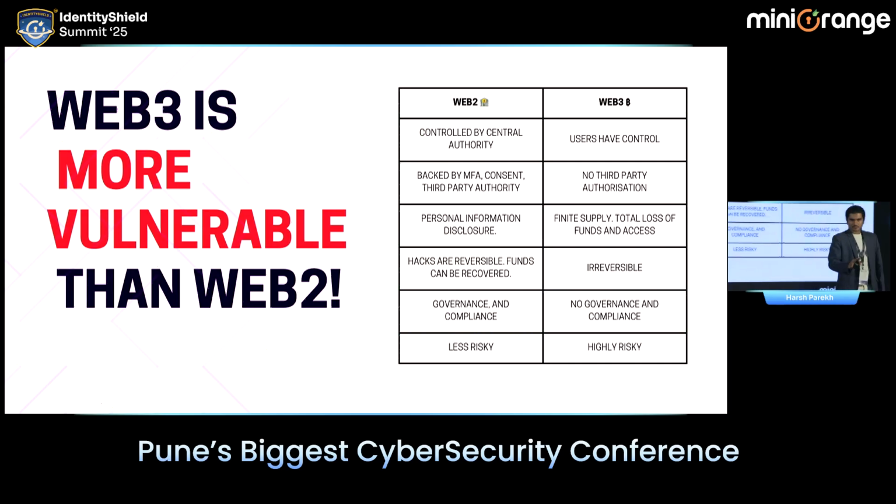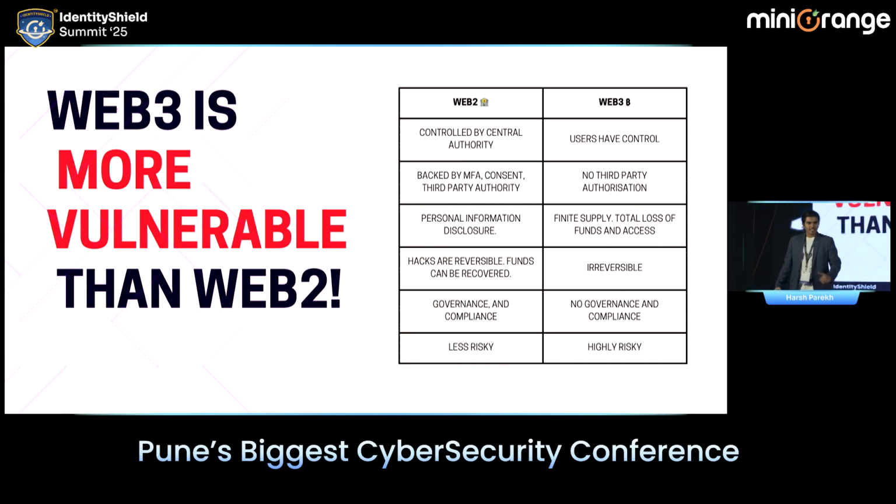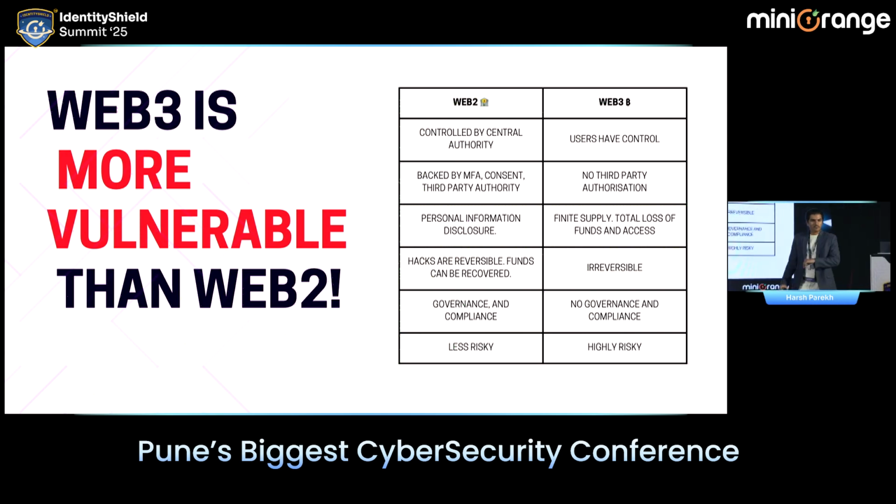A very simple example. Tomorrow, if you accidentally share your OTP with someone, and someone made a transaction in your name, can you go to the bank, immediately appeal within 24 hours and get your funds blocked and get them back? Is it possible? Because you have higher authorities, you have different security layers protecting you. Whereas in Web3, if you accidentally shared your private key with someone, if someone gets access to your wallet, or if there is any kind of attack, those funds are lost forever. You cannot get that back. That is the whole working process of the Web3 ecosystem.